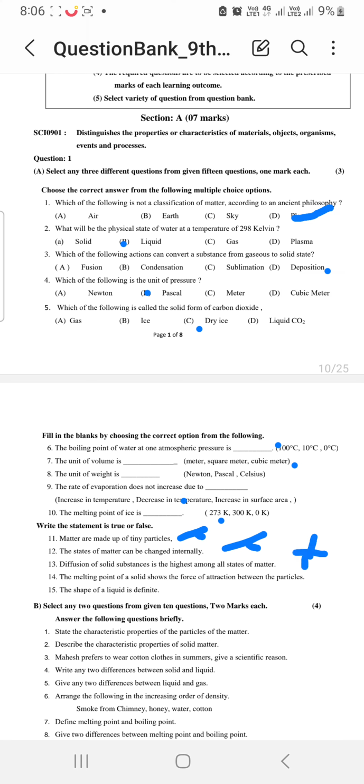Then the melting point of a solid shows the force of attraction between the particles. Yes, it is true. The shape of a liquid is definite. So no, it is wrong. So it is false. Now answer the following questions. See, these all are 2 marks questions. You can get answers from the textbook. So we'll proceed with section B.